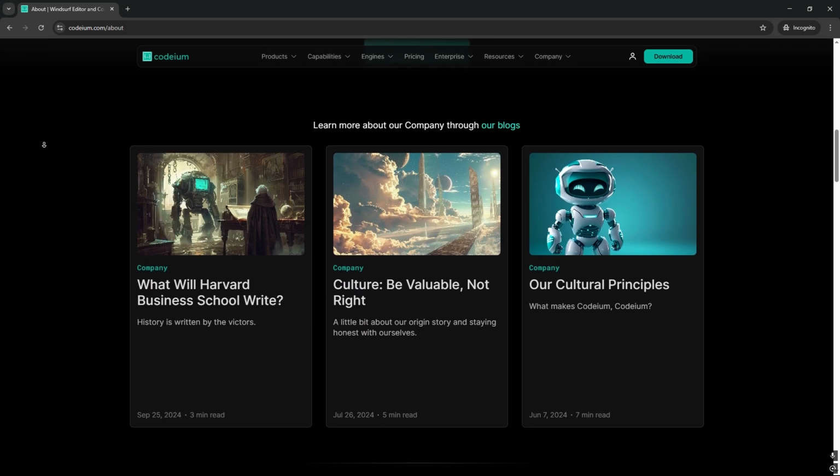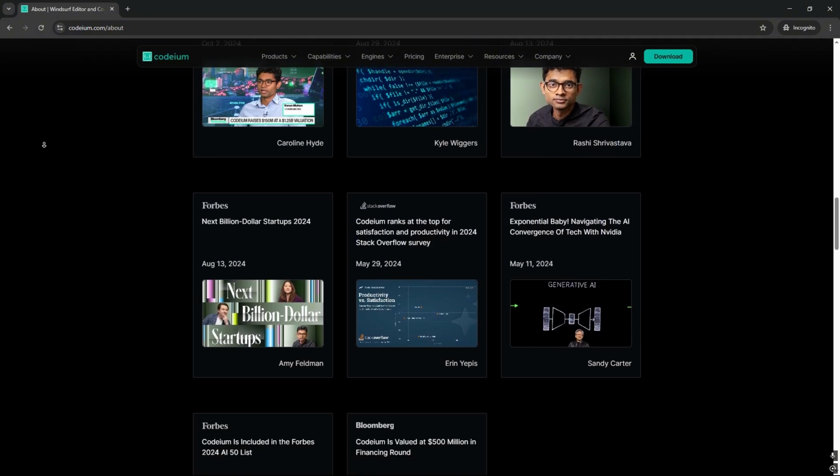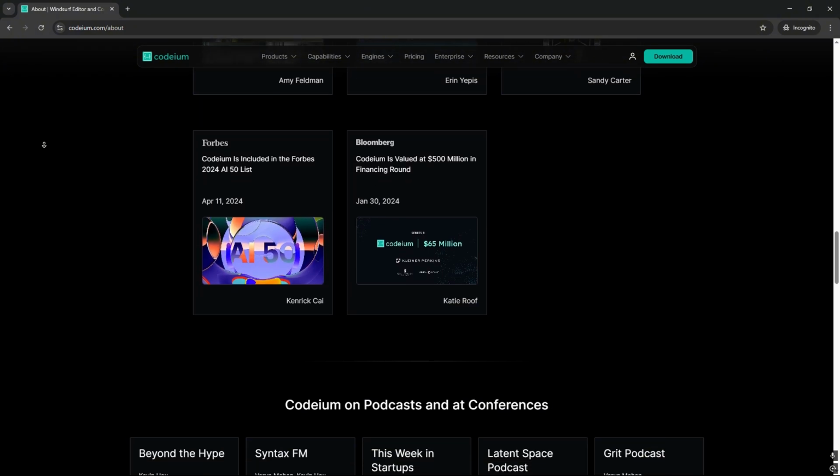Efficiency. Users report that Windsurf AI can significantly speed up code editing workflows, particularly for large and complex projects.